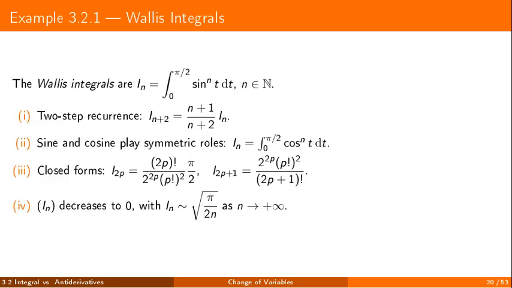A classical family now. The Wallis integrals, built from powers of the sine. Three facts matter most. They satisfy a simple two-step recurrence. Sine and cosine play perfectly symmetric roles. And the closed formulas split according to whether the exponent is even or odd. Their decay for large exponent is also the starting point of several classical asymptotic results, including Stirling's formula.